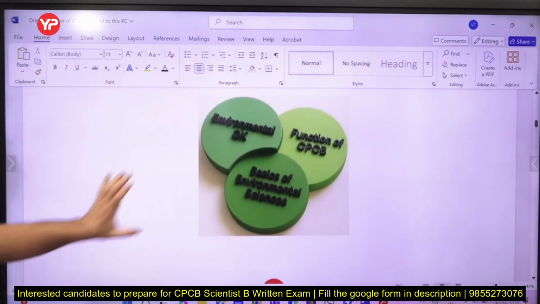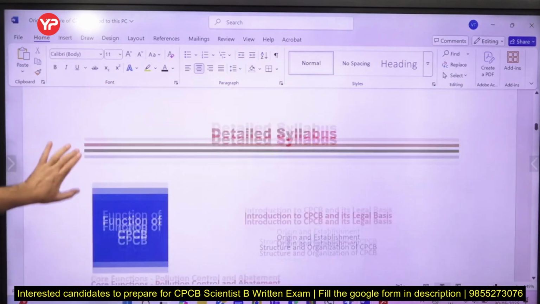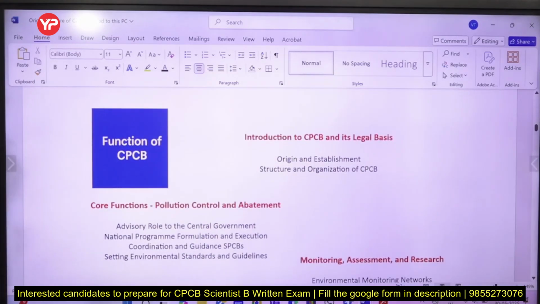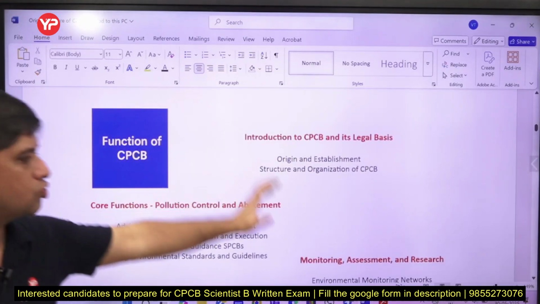And these are the 3 main topics which we are going to cover, and today my lecture is functions of CPCB. Now function of CPCB further is divided into couple of topics.